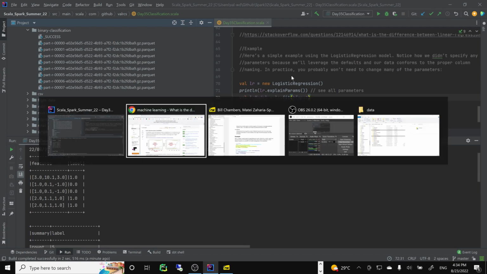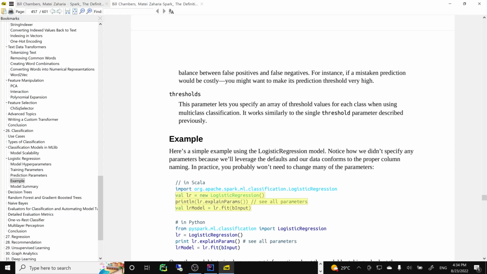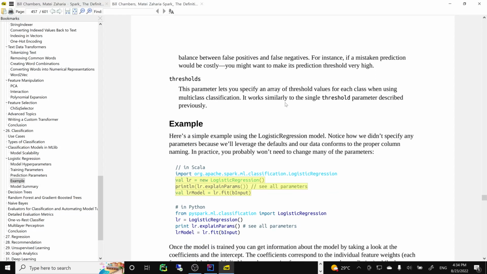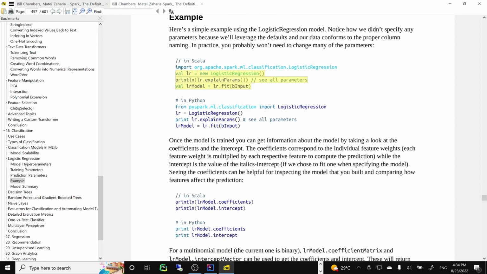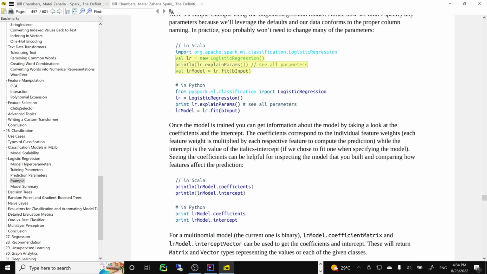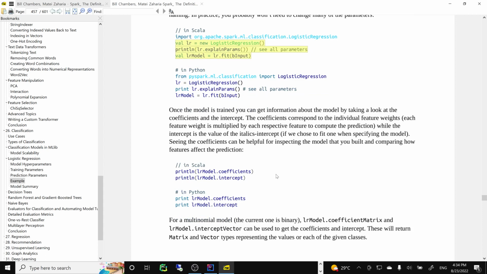And of course, it's not going to be very useful at the moment, because it's way too little data. But we can get the coefficients, and we can get the intercept basically.